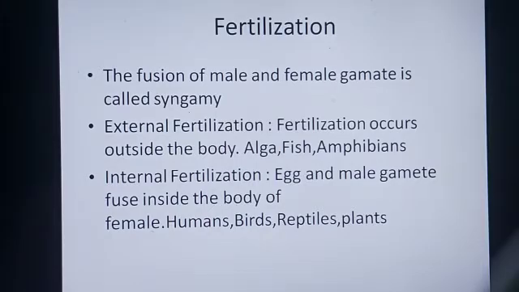In the majority of algae, fish and amphibians, external fertilization occurs. These organisms release a large number of male and female gametes into the water to enhance the chances of fertilization. In this case, organisms may or may not make physical contact, but the two must shed their gametes at the same time and in the same place in large numbers so that the process of fertilization takes place.